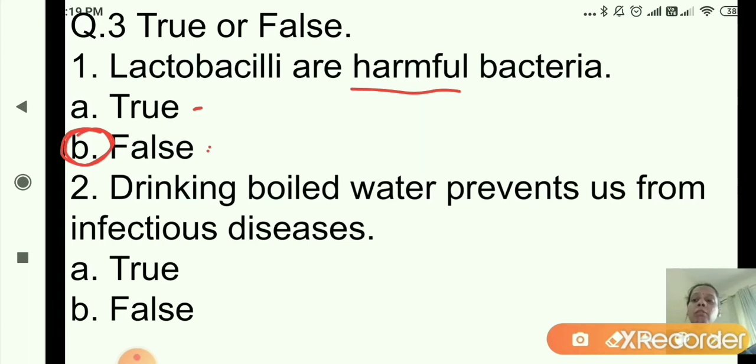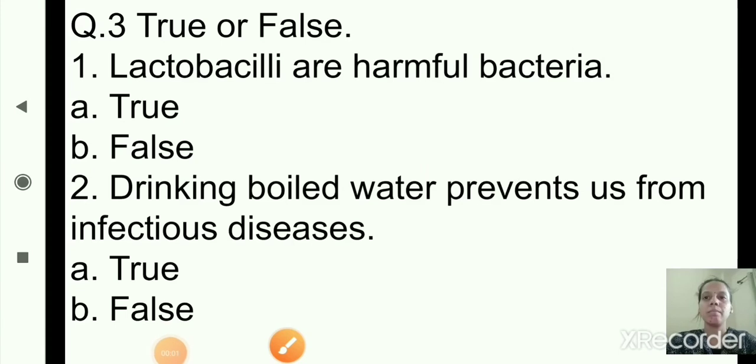Now the second question is, drinking boiled water prevents us from infectious diseases. True or false? The statement is true, right? So you will click on the first option, that is A, true. So both the options you will get true and false. From this you will select the correct answer or correct option. Okay, I hope you are clear with this.